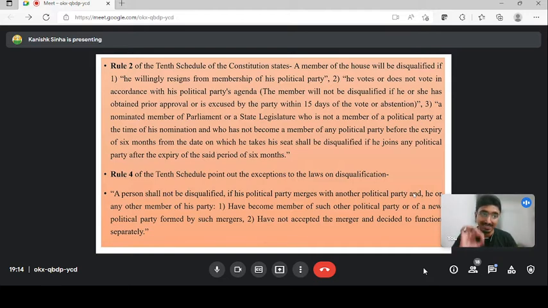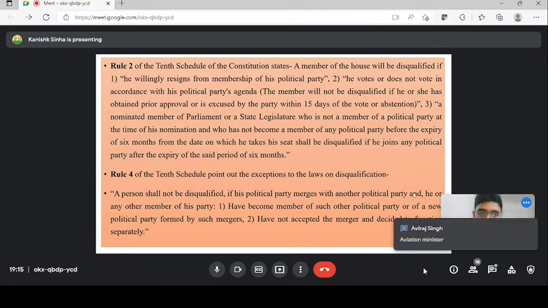You will get a question in the CLAT examination, if it comes in the current affairs passage, asking which rule of the 10th schedule talks about the exception to disqualification, which is Rule 4 of the 10th schedule, which states that if there is a split and merger, there will be no disqualification. So for example, if you remember the case of Madhya Pradesh, Jyotiraditya Scindia. Anyone in the chat box or unmuted, you can let me know which ministry Jyotiraditya Scindia has as of now. Civil Aviation. Oh, very good, Aviraj.